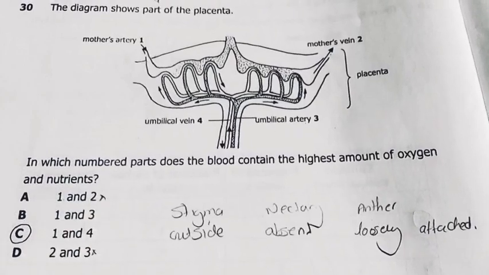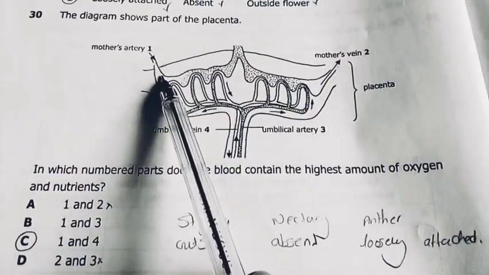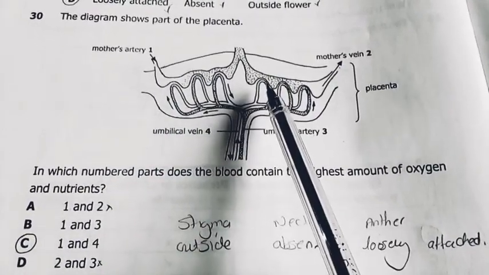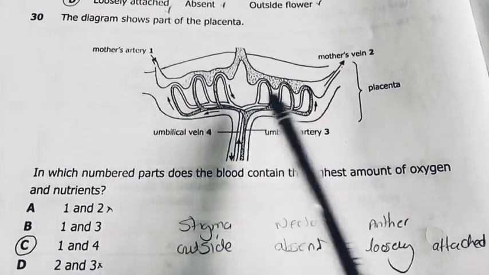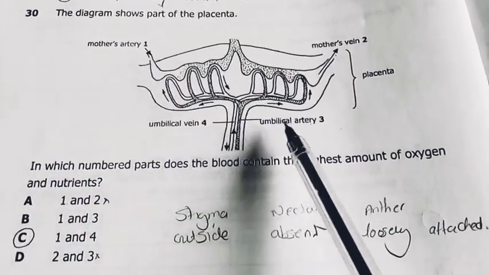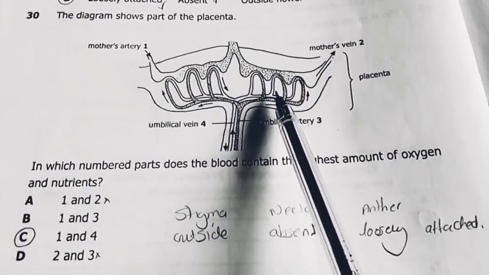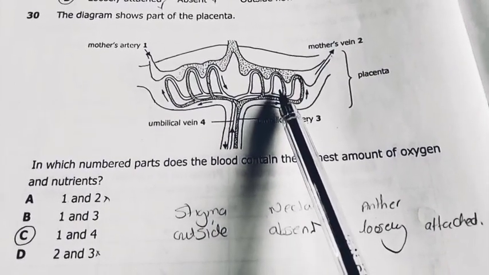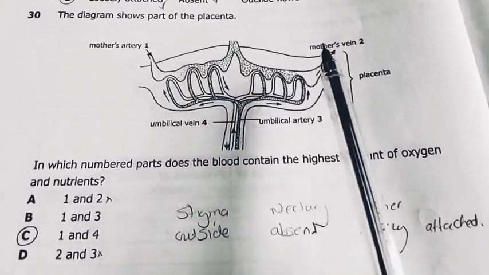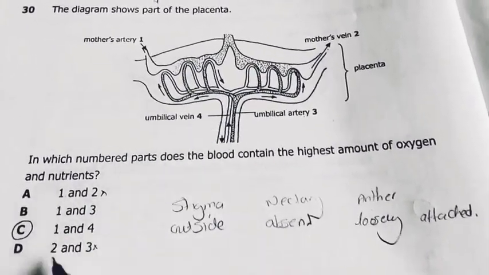In which numbered parts does the blood contain the highest amount of oxygen? The blood which is entering, because here the blood will actually lose its oxygen to the fetal blood and then flow out with less oxygen. So 1 is one of them. Then again, the artery is having blood flowing to the placenta. Therefore, this blood is coming here to release its carbon dioxide and get oxygen. So not 3. Therefore, 1 and 4 is the answer.